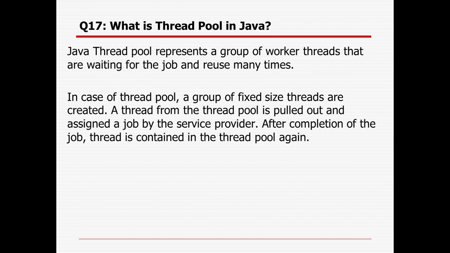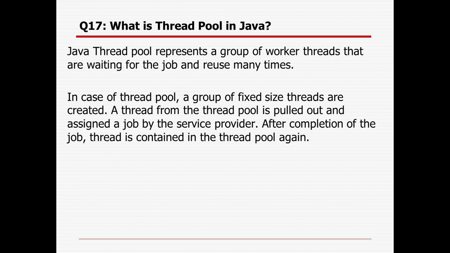What is the thread pool in Java? A Java thread pool represents a group of worker threads that are waiting for a job and are reused many times, right? I already let you know that whenever you start a thread, it will not start immediately. Instead, it will wait until you run it. So as and when you run it, we can run the thread from the thread pool, from a particular scheduler.